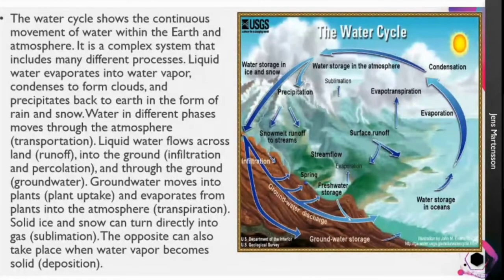When it evaporates into the atmosphere, it is called transpiration. When solid ice and snow directly convert into gas and go back to the atmosphere, it is called sublimation. And when the opposite of sublimation happens, it is called deposition.